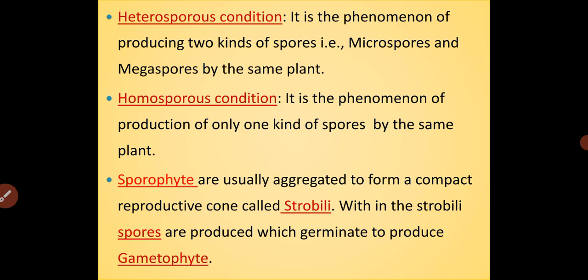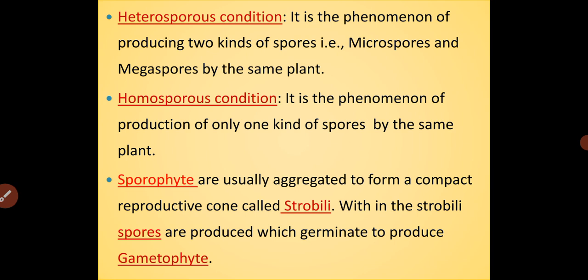In case of these spores, you can observe two conditions: the heterosporous condition as well as the homosporous condition. It means some of the pteridophytes in their sporophytic generation exhibit the heterosporous condition, that is, the phenomenon in which two kinds of spores, microspores as well as megaspores, are produced in the same plant. Such a condition is called the heterosporous condition.